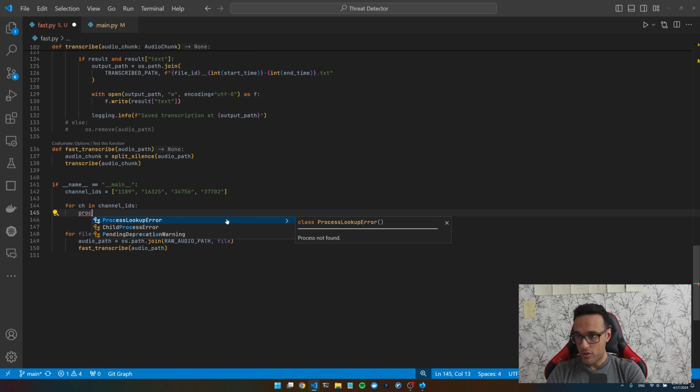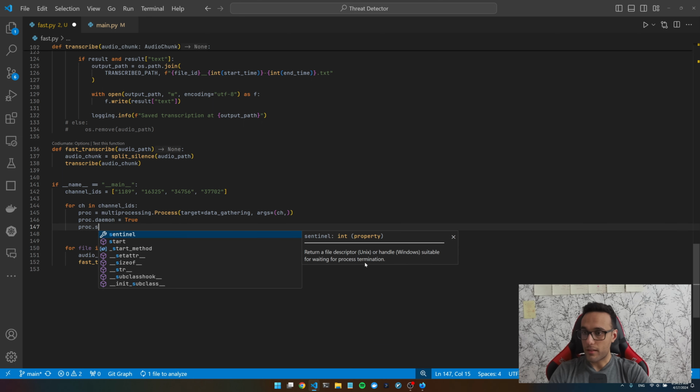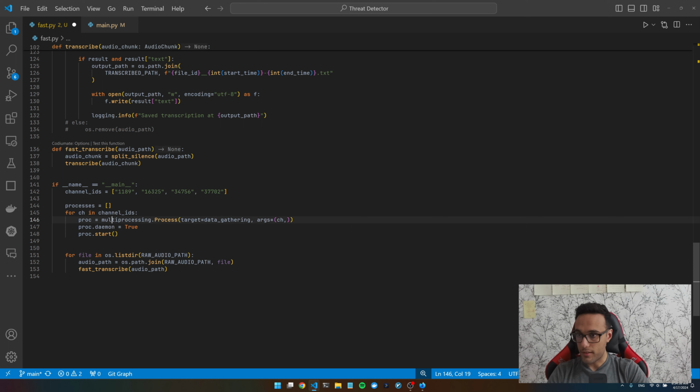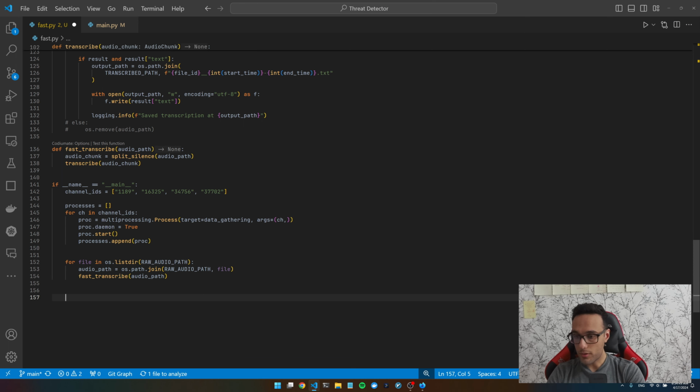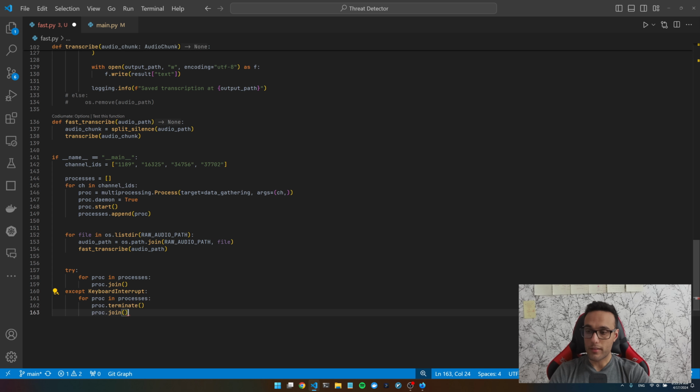So I can change this code and say, create a process, set the daemon to true, and then simply start it. I can have a list of processes that in the end of the code, I can say, wait for all the processes to finish. And I'm gonna put it in a try catch just to make sure if I press Control C, the script actually stops and terminates all the processes, right?